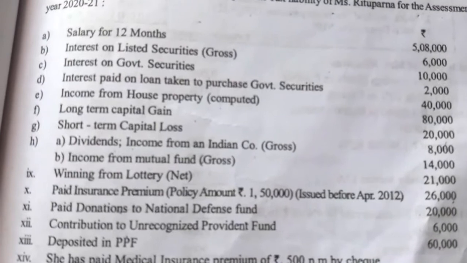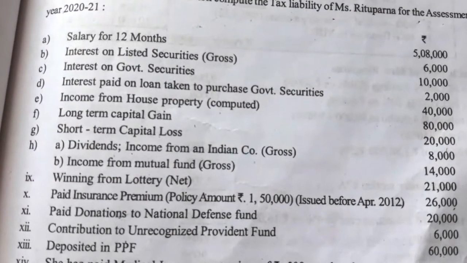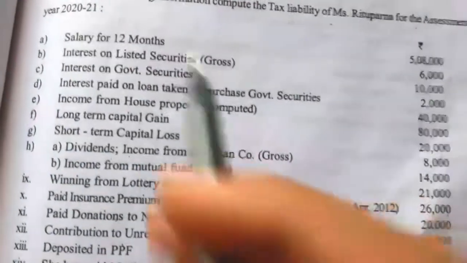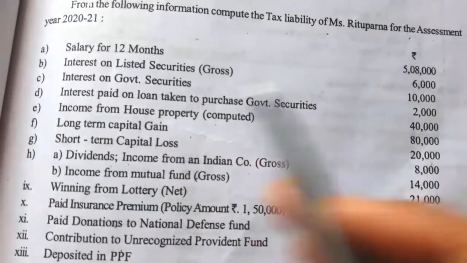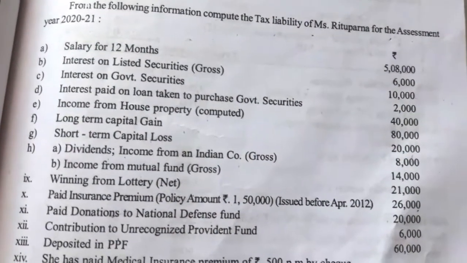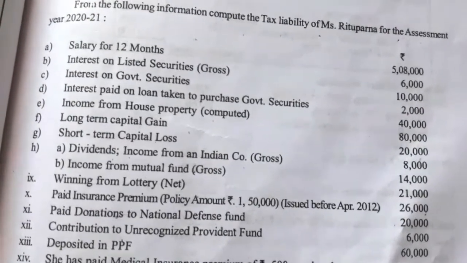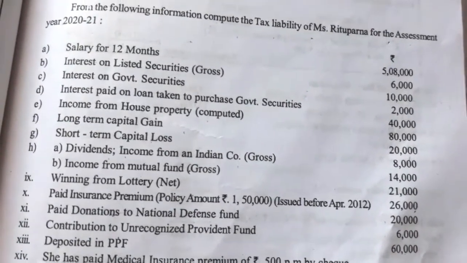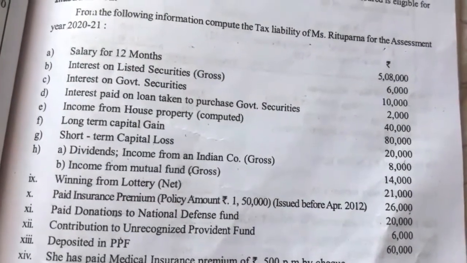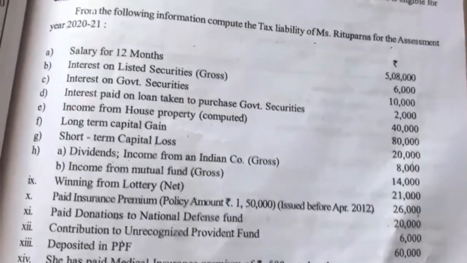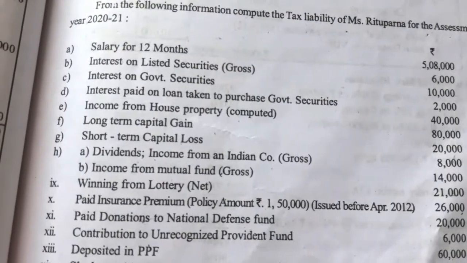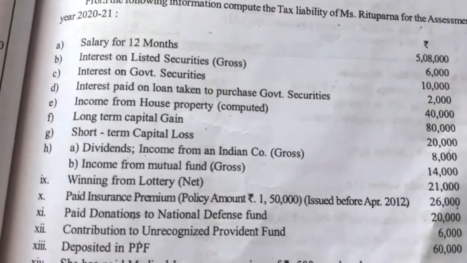For computing gross total income, first head is income from salary. Here they have given salary for 12 months, 5,08,000. When they give salary for 12 months, it is a gross salary. So we have to provide the standard deduction of rupees 50,000 to this salary income. She can claim a 50,000 standard deduction from the gross salary. So 50,000 we have to deduct.